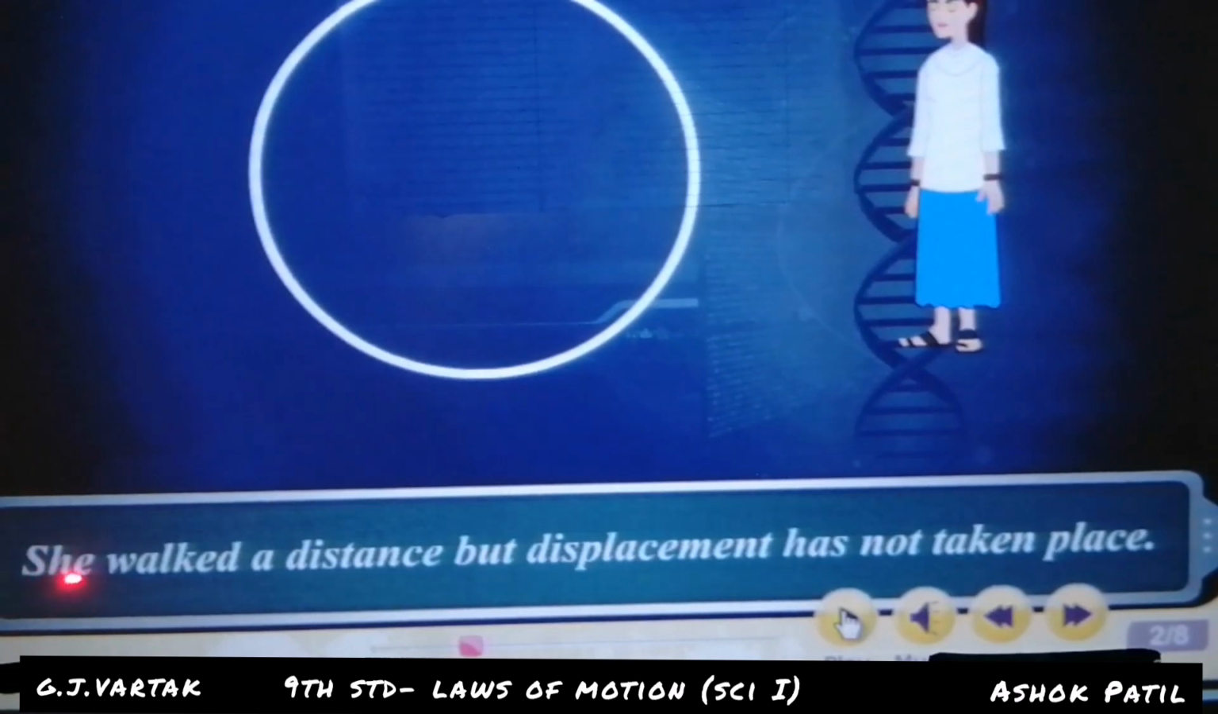This is the sentence: she walked a distance, but displacement has not taken place. Take a round glass in your house and move it around in a circle. You can see the glass travels a distance, but the place of that glass has not changed. That's why displacement has not taken place.